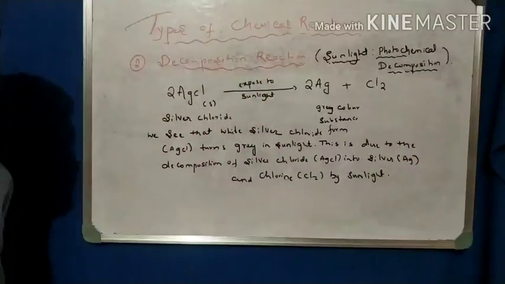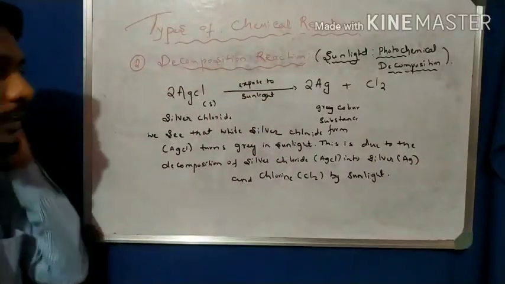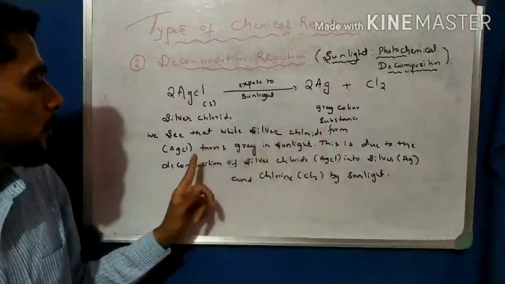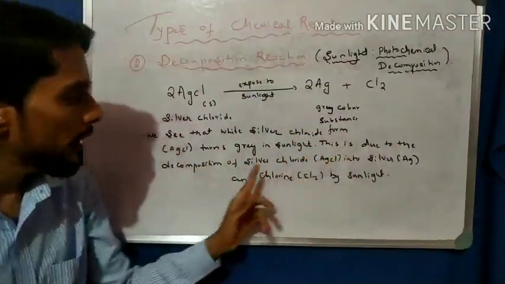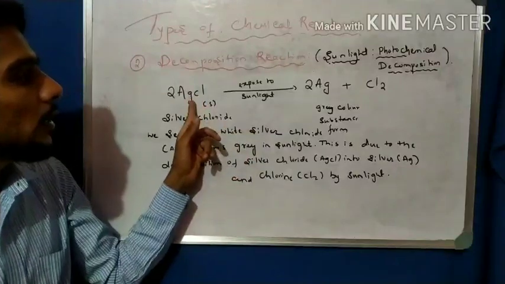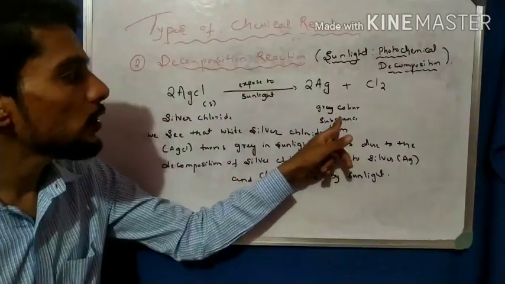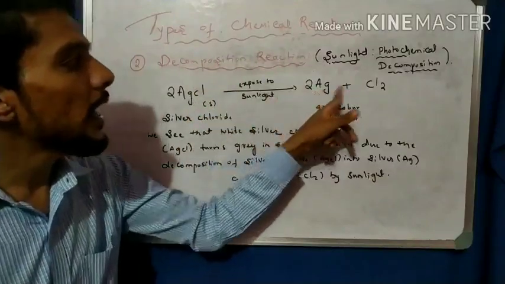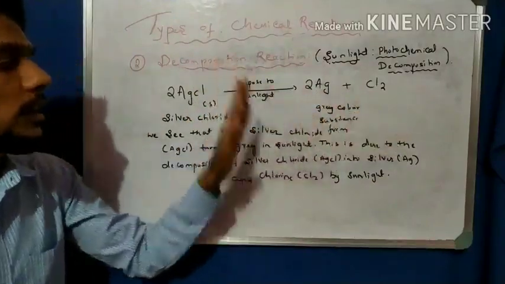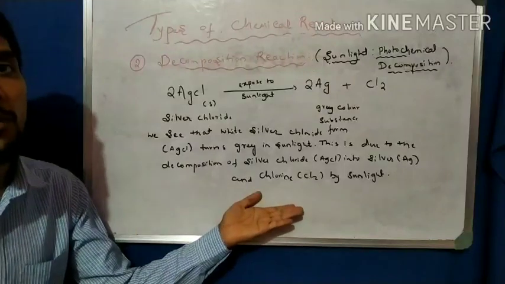That is a very important point you have to remember in the examination. White silver chloride turns gray in sunlight because of the decomposition of AgCl into Ag and Cl2 in the presence of sunlight.